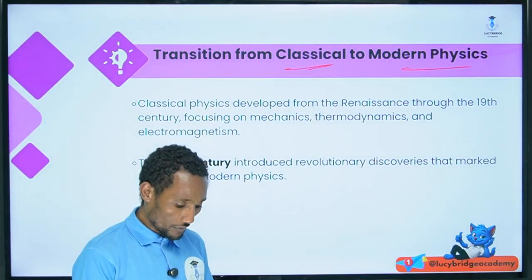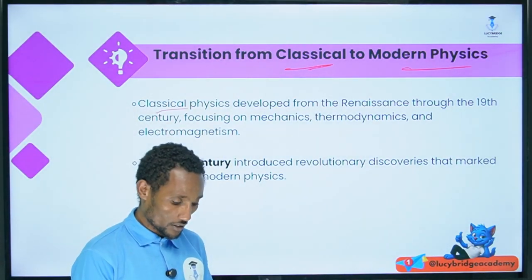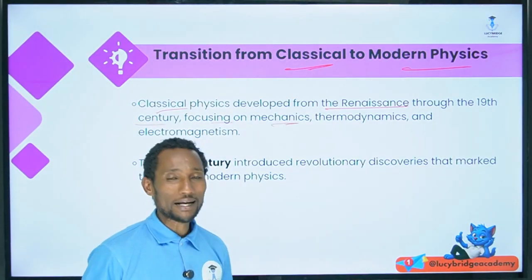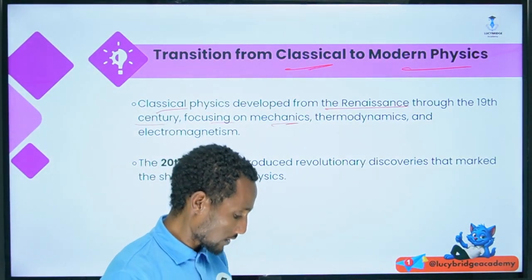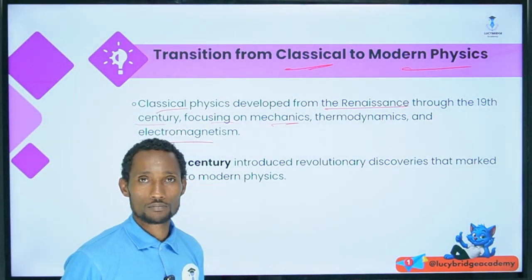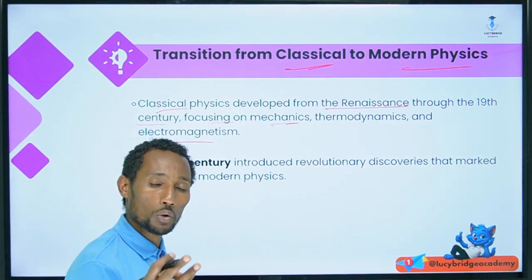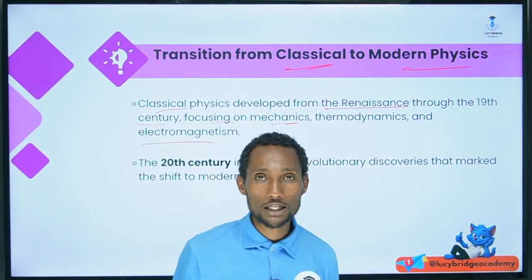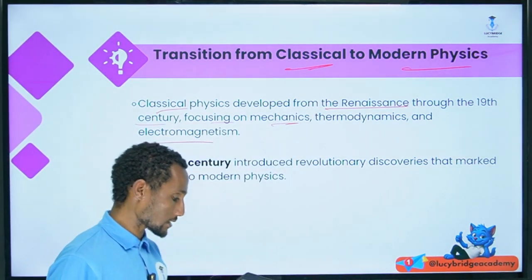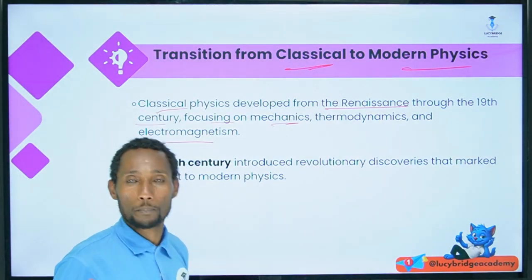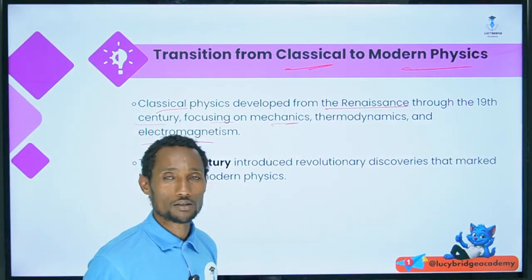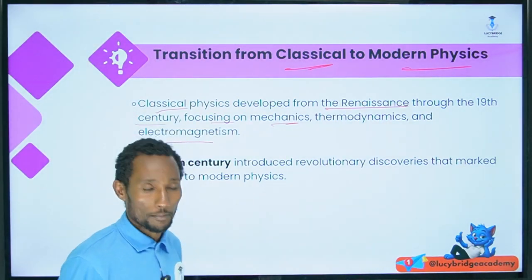The classical physics developed from the Renaissance through the 19th century, focusing on mechanics, thermodynamics, and electromagnetism. About the mechanics, we classified earlier the quantum and classical mechanics, and how they interpret it and how different laws were formulated by the pioneer scientists, the pioneer physicists.